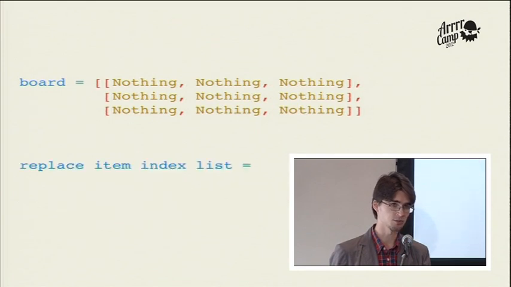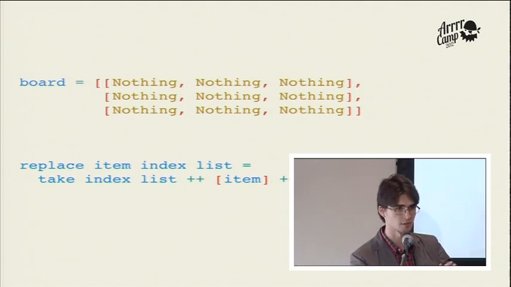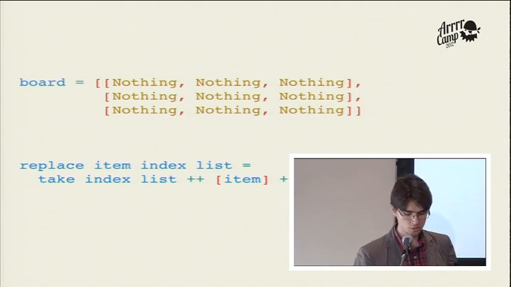If we were to replace an item at a specific index in a list in a functional language, if we cannot modify something with destruction, we would return a new object with our changes. So, in case of a list, we would get the beginning of the list, insert our object, and return the rest of the list.